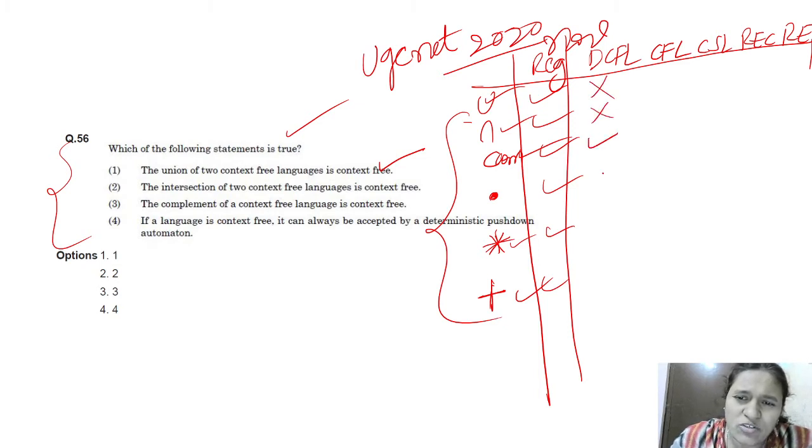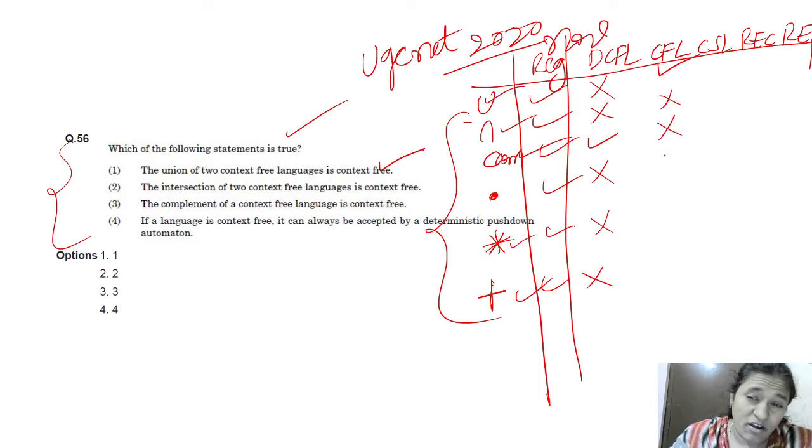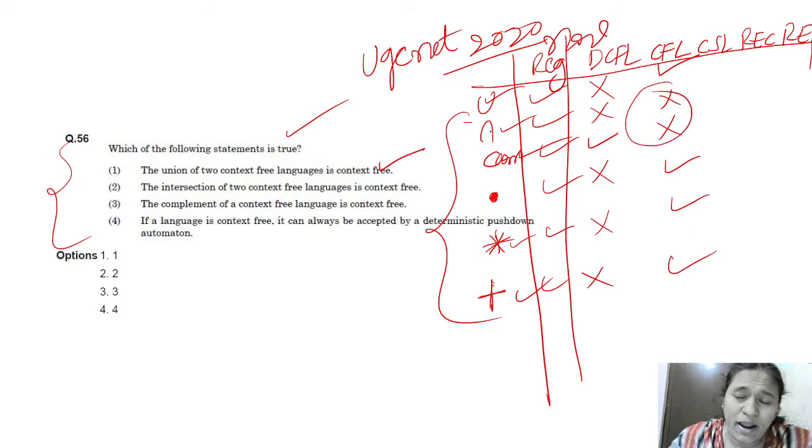It is not closed under all other operations. And CFL is closed under union, concatenation, and Kleene star, but not closed under intersection and complement.